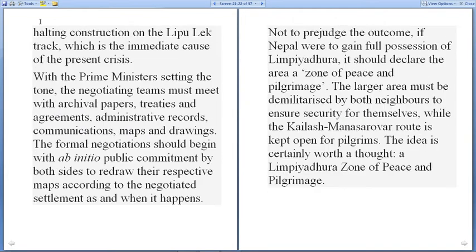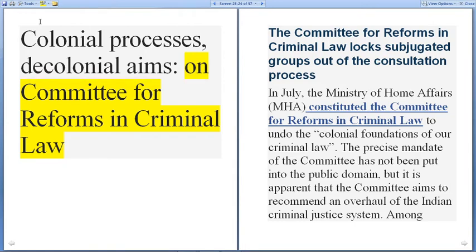The next article just focuses on the colonial process, that is, decolonial aims of the Committee for Reforms in Criminal Laws. So this is regarding the Committee for Reforms in Criminal Laws, and why there are decolonial aims for the colonial process. The Committee for Reforms in Criminal Law locks subjugated groups out of the consultation process. In July, the Ministry of Home Affairs constituted a Committee for Reforms in Criminal Law to undo the colonial foundation of our criminal law.